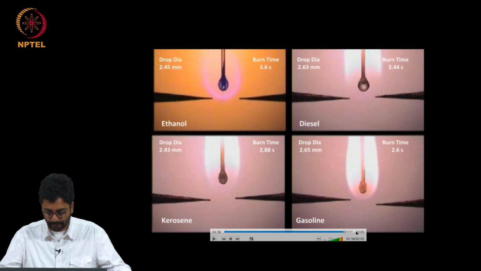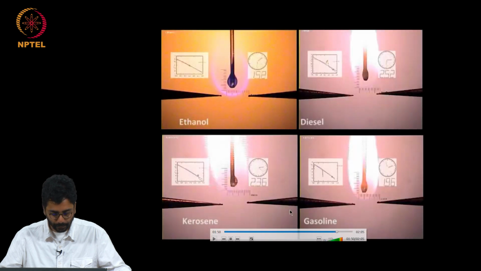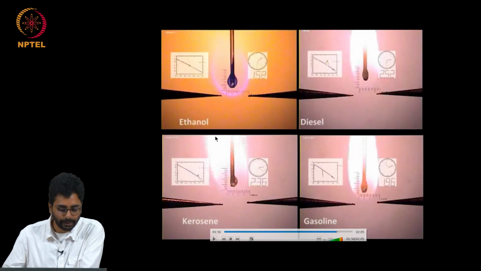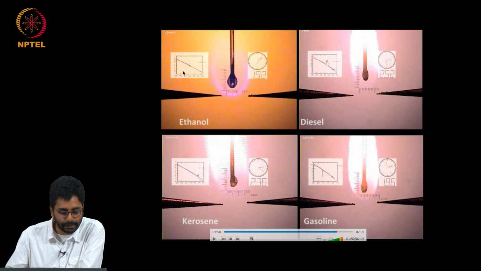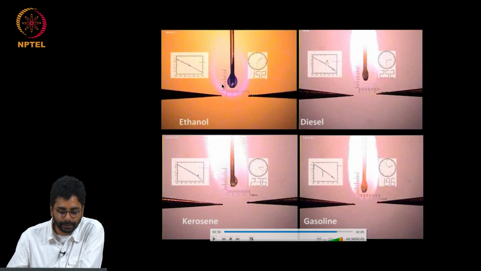So I think this is a good picture to show. Just a couple of things I want you to notice. This is the droplet and the flame and the igniter, and what is shown on the side, the plot, is time on the x-axis and diameter squared on the y-axis. The diameter is measured from image processing of the video.